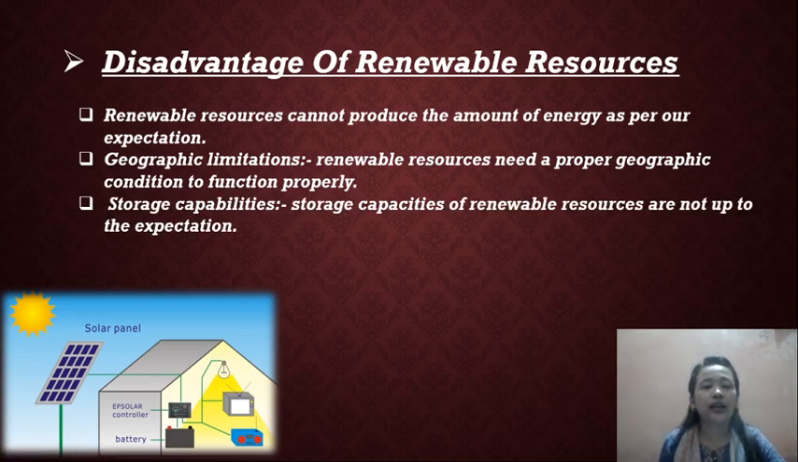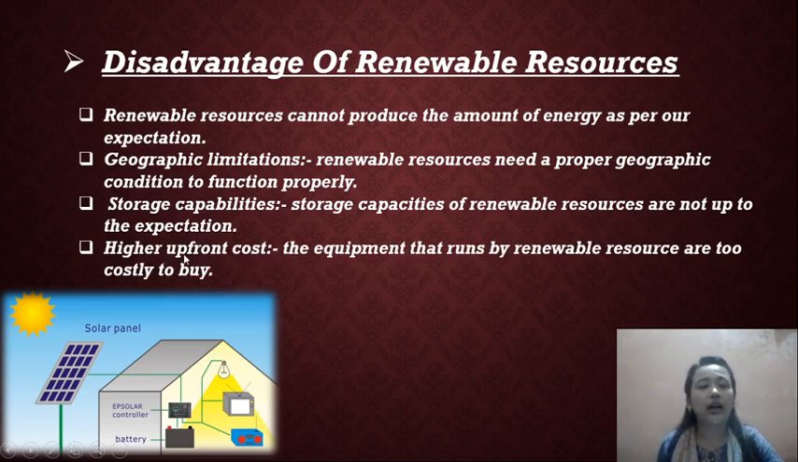The storing capacity. The storing capacity of renewable resources is not up to the expectation. The higher upfront cost: the equipment that runs for the renewable resources is too costly to buy. So the higher upfront cost, the equipment is very costly, it's too costly to buy.